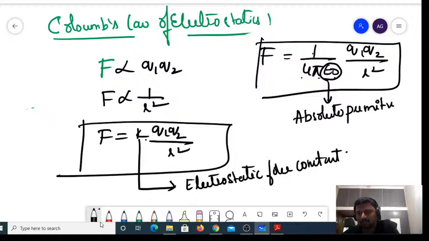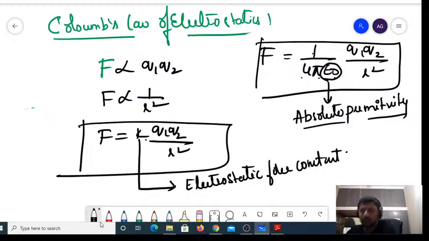Number of times this has happened, you will get confused with the unit of K and the unit of epsilon naught. The units of K and epsilon naught are not the same. K is called the electrostatic force constant. Epsilon is called permittivity. Epsilon naught is called absolute permittivity. Epsilon R is called relative permittivity.